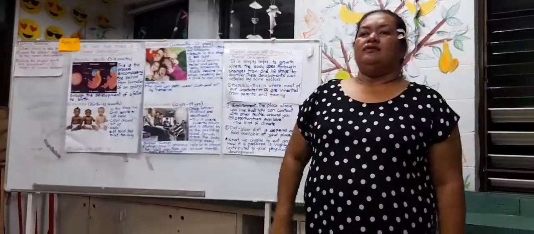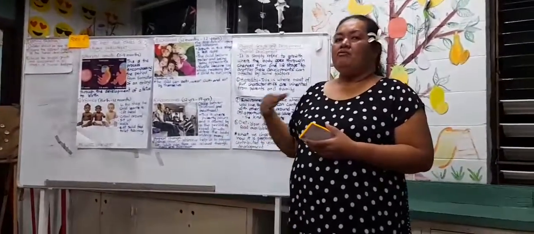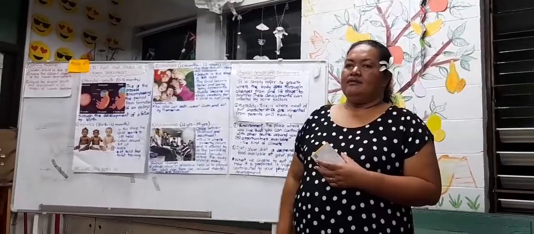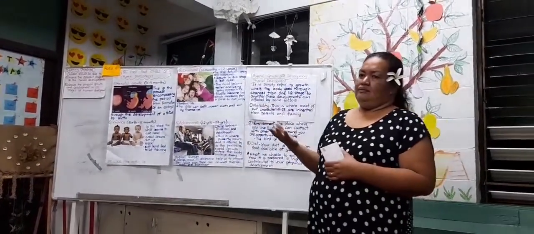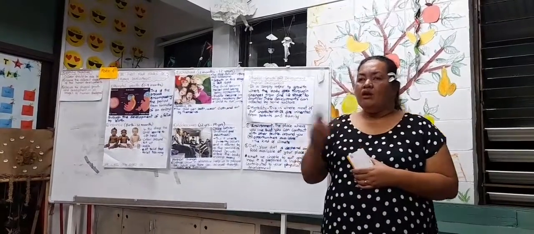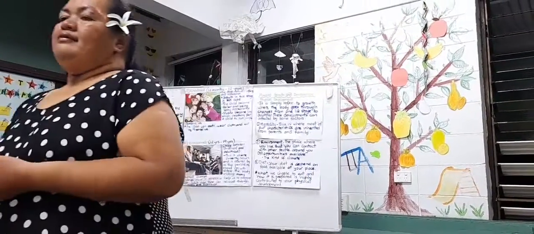Group 2, name the 4 life stages of a human being before becoming an adult. The last group, what are the 2 stages of rapid growth? You will work for only 2 minutes, then I will check it.